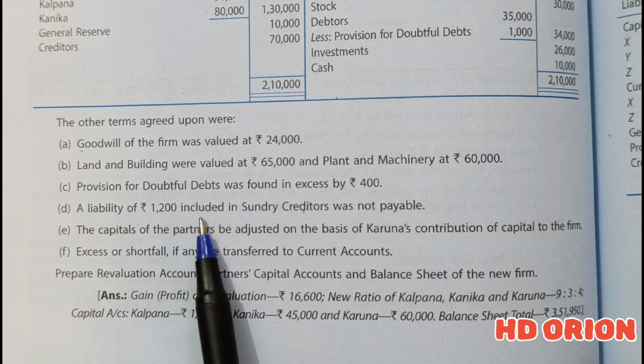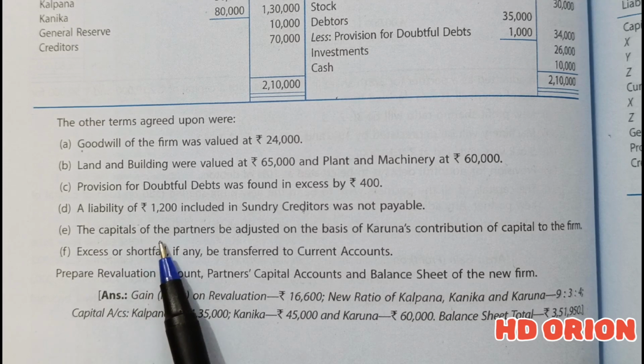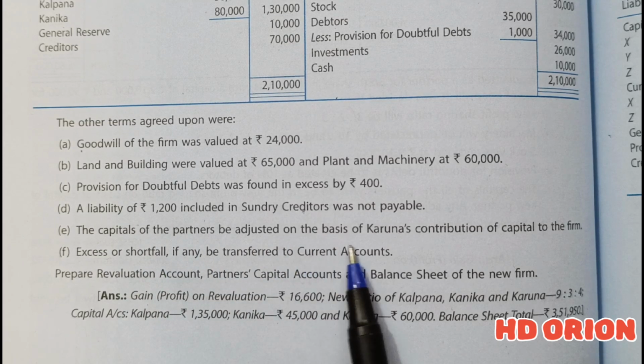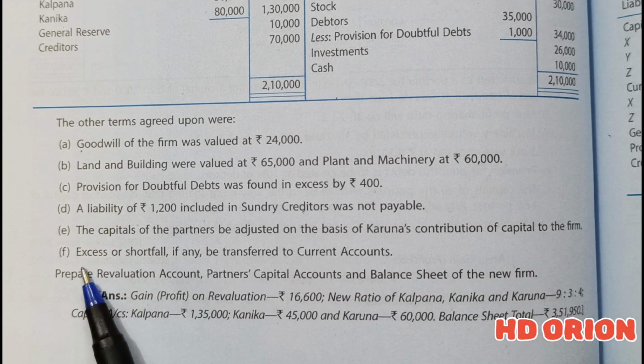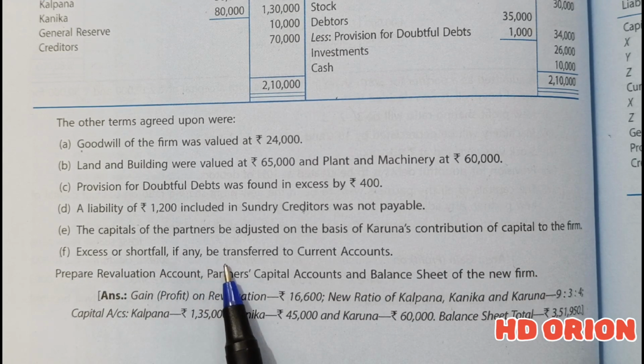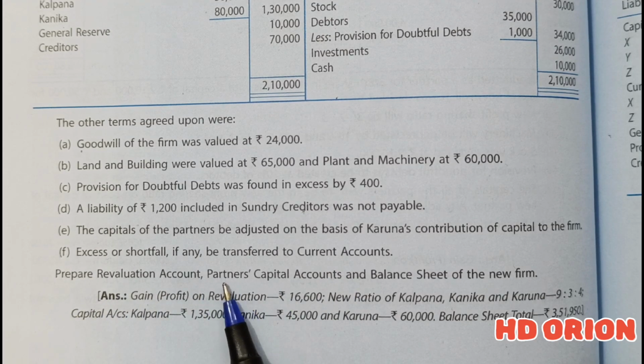A liability of rupees 1,200 included in sundry creditors was not payable. The capitals of the partners be adjusted on the basis of Karuna's contribution of capital to the firm. Excess or shortfall, if any, be transferred to current accounts. Prepare revaluation account, partners' capital accounts, and balance sheet of the new firm.